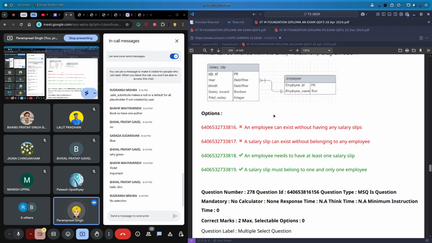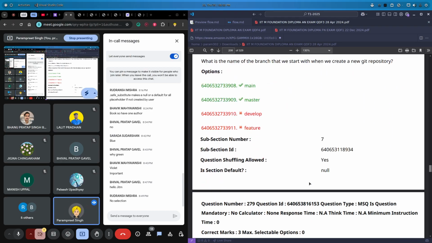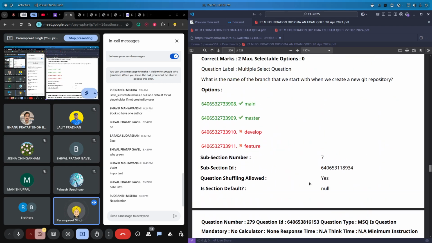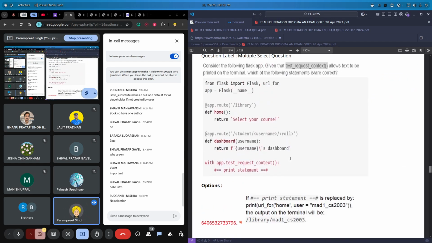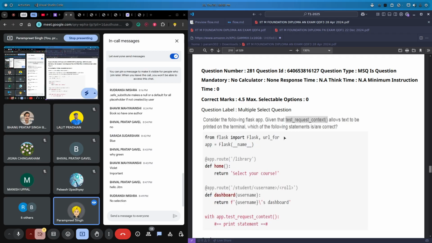Now this is again a theory based question. It's a basic relation we have created. It is also HTML and all. And okay, this is another. Now we have created two routes, slash library slash student, which we are passing username and roll number. Okay, and we are taking the username, and username's dashboard is what we are displaying.